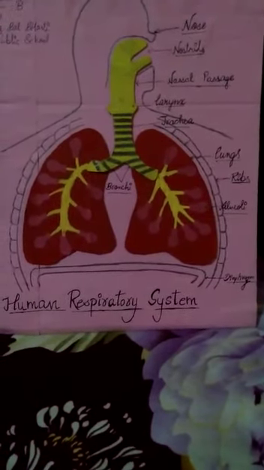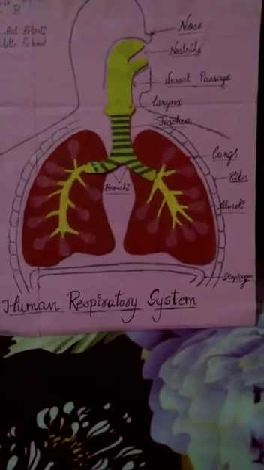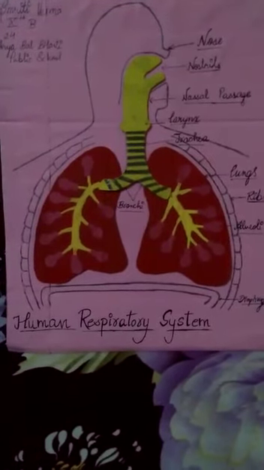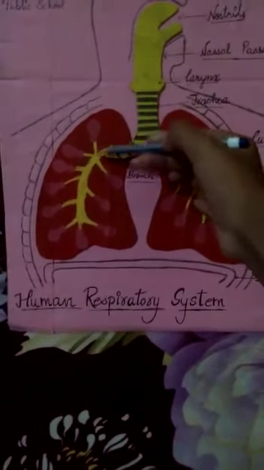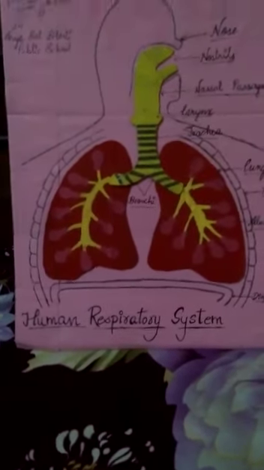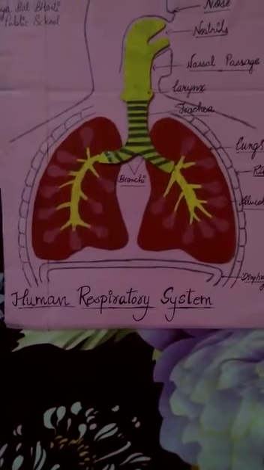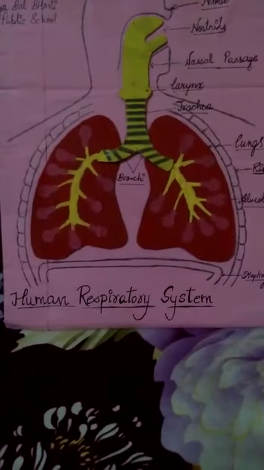Each bronchus divides in the lungs to form a large number of still smaller tubes called bronchioles. They have balloon-like structured tiny sacs at their end called alveoli. Here are the alveoli. The walls of the alveoli are very thin and surrounded by very thin blood capillaries. These alveoli help in the exchange of gases.